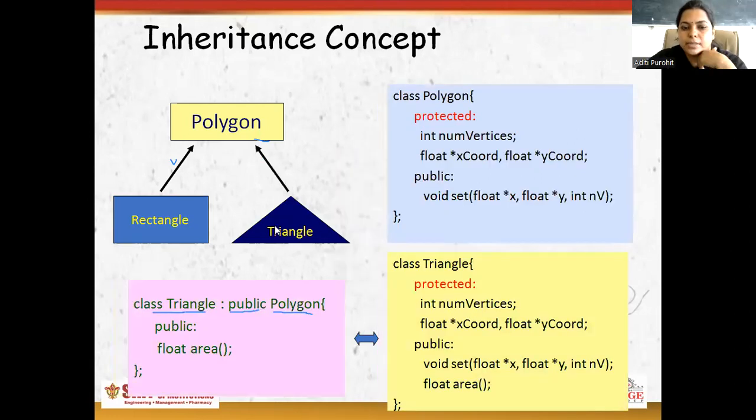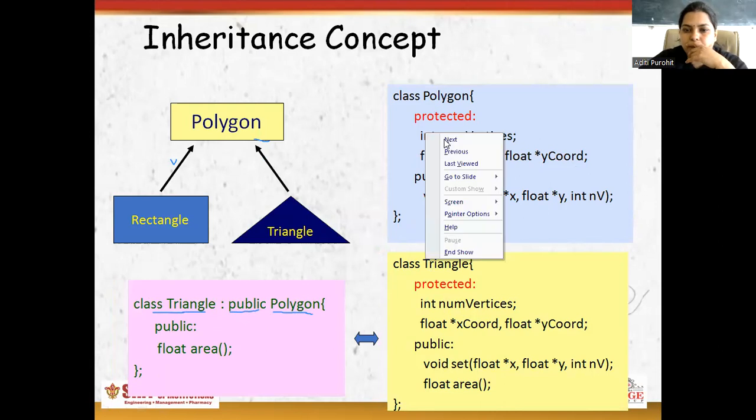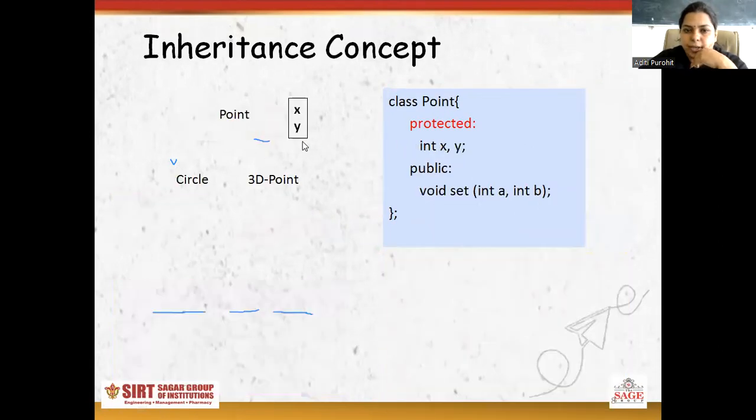In the next, class triangle acquires the property of polygon class. Class triangle inherits public polygon. Data members are defined. Then the base class is defined, and class triangle is protected, and data members and member functions are defined. Here the inheritance concept is given by another example.